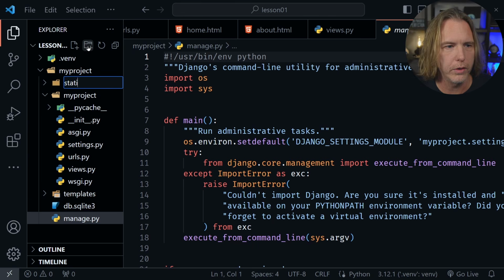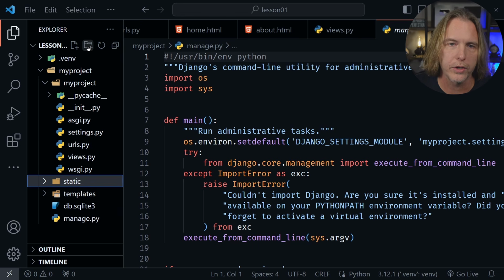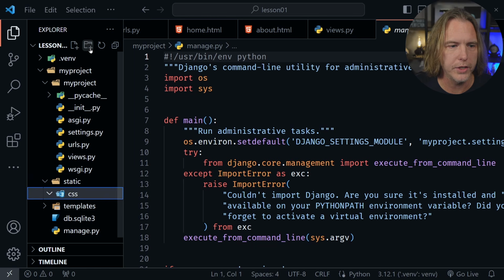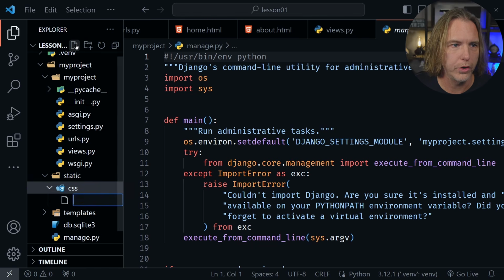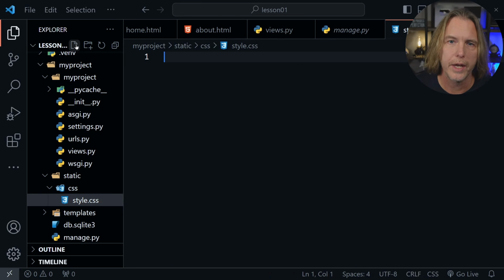Here, I'm going to call this folder static because they are static assets that will go inside. Then I'm going to create a new directory inside of static. I'm going to call it css. Now, inside of css, I'll create a file, call this style.css. Now, I hope you're familiar with CSS. If you're not, I do have a CSS course on my YouTube channel as well.